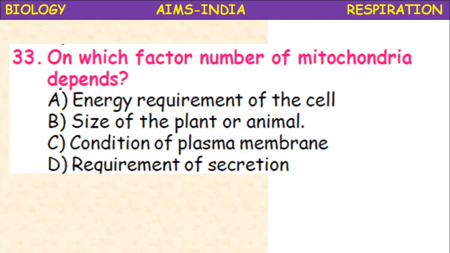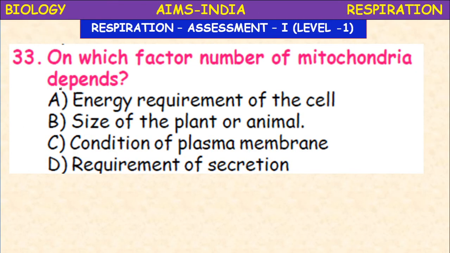Next, on which factor does the number of mitochondria depend? Energy requirement of the cell, size of the plant or animal, condition of the plasma membrane, or requirement of secretion? It depends upon the energy requirement. If more energy is required, that's the reason why sperm cells have more mitochondria. To swim, they require more energy.